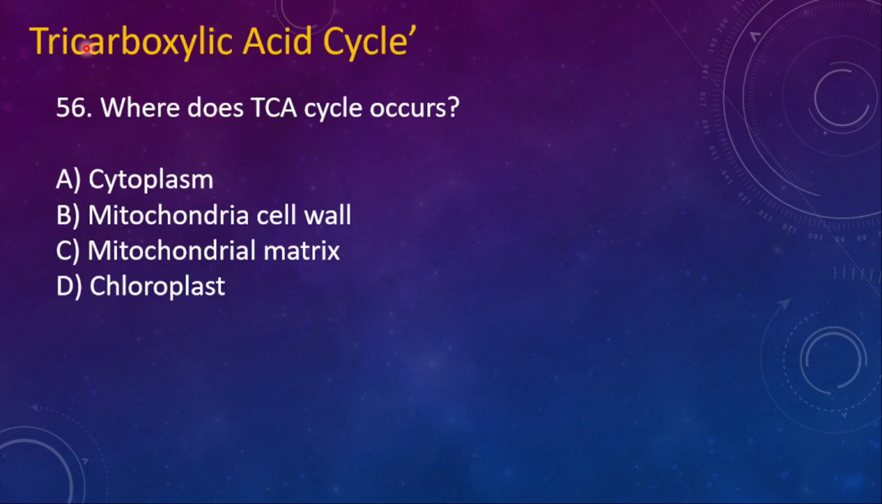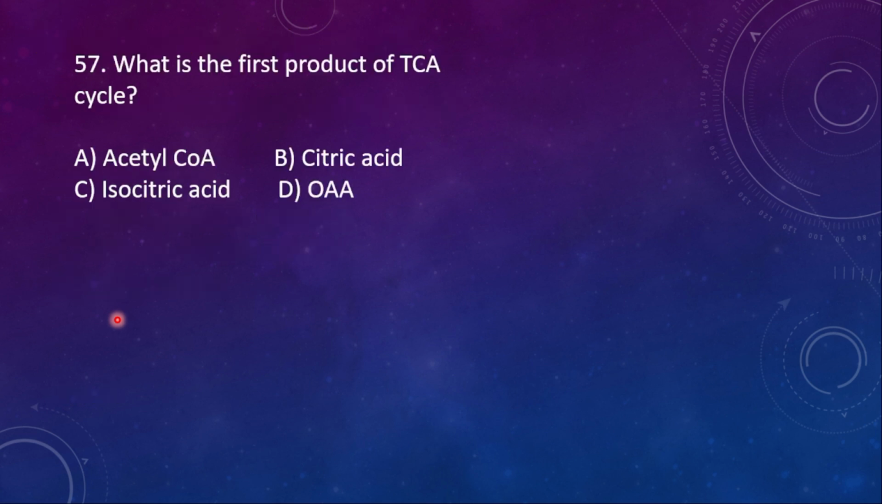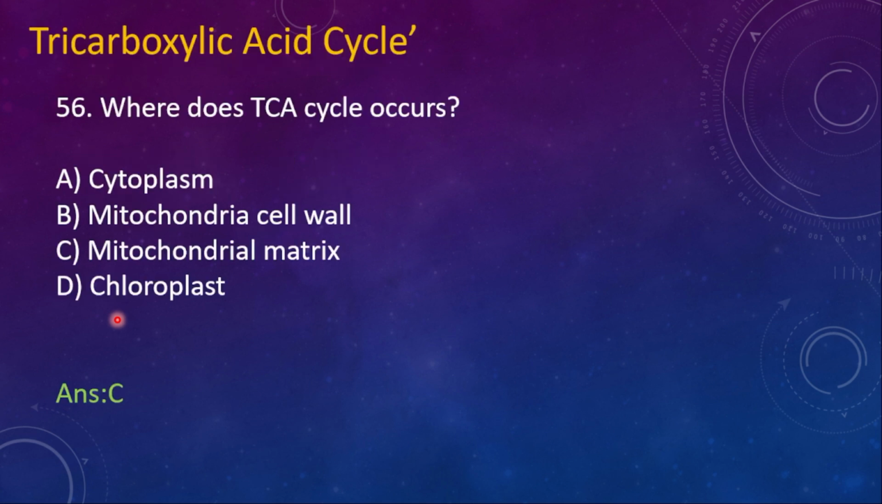TCA cycle, that is the tricarboxylic acid cycle. 56. Where does the TCA cycle occur? In the cytoplasm, in the mitochondrial cell wall, in the mitochondrial matrix, in the chloroplast. Here the right option is option C, mitochondrial matrix. The TCA cycle, or else it is also called the Krebs cycle, takes place in the mitochondrial matrix.